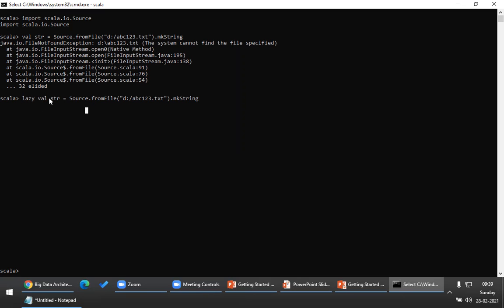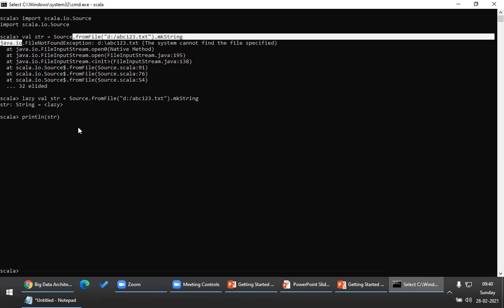Now, I've made this variable lazy. So now I've written Source.fromFile. Do you think it will actually read the file? Yes, sir. It will not read the file. Why will it not read the file? Because I made this lazy. When will it read the file? Only when I use this variable anywhere in the program. Okay, sir. Then only it will read. For example, see now if I execute this piece of code, no error. There will be no error. See, there is no error. It has not evaluated. When will it evaluate? When I use this str in my program. So for example, if I use this str in my program, then it will give you this file not found exception. Look at this, I'll execute.